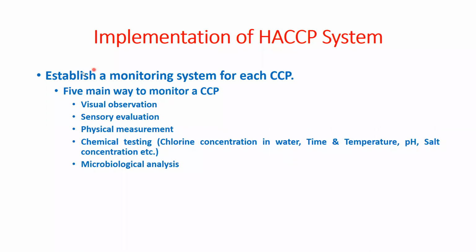Then this is the one, establish a monitoring system for HACCP. So 5 main ways to monitor HACCP. How we can monitor HACCP? So visual observation is there. हम आंखों से उसको देख सकते हैं।